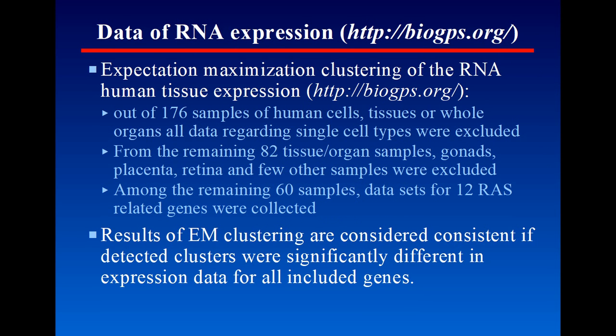To address this question, I have used the available data of RNA gene expression in human tissue samples that are available at biogps.org.